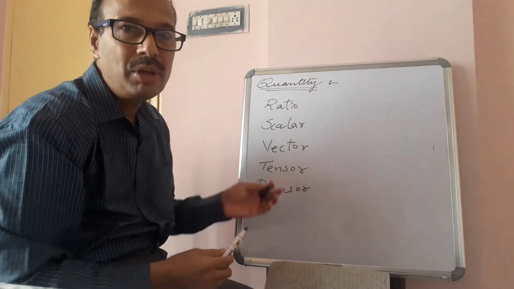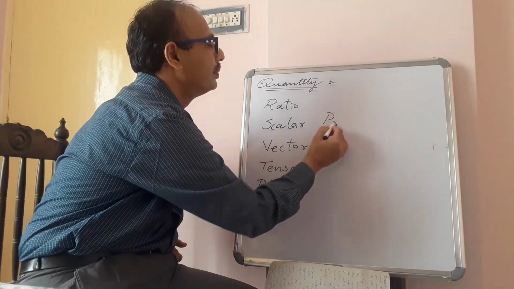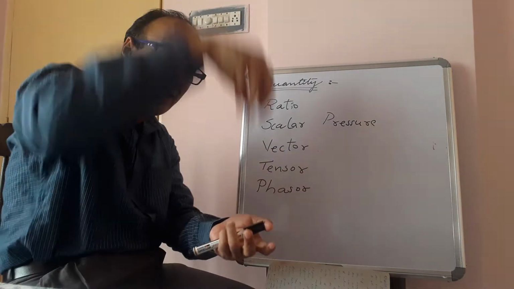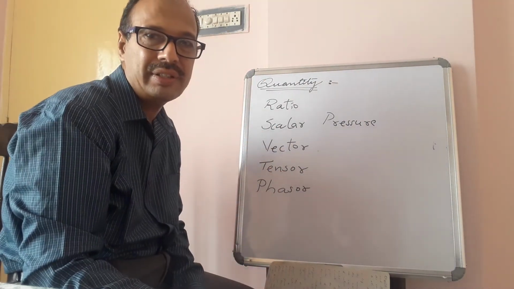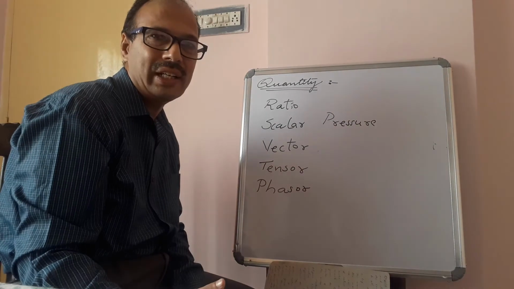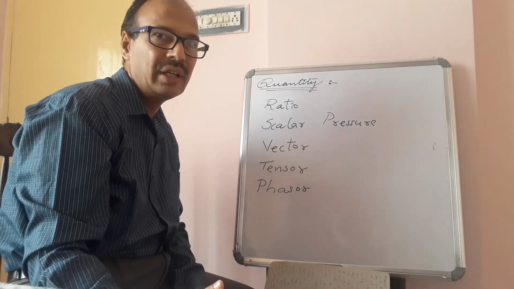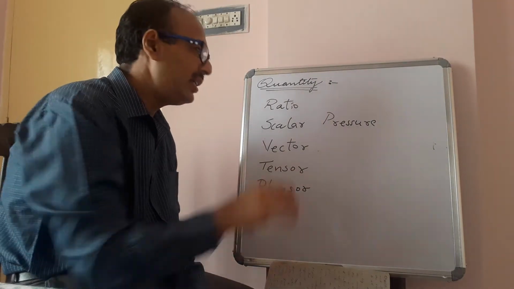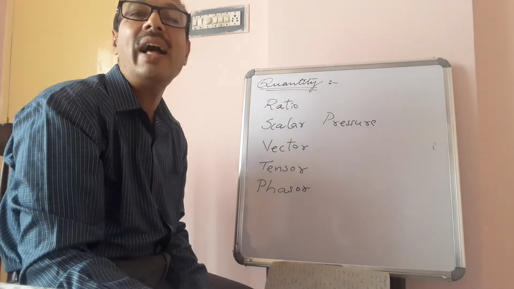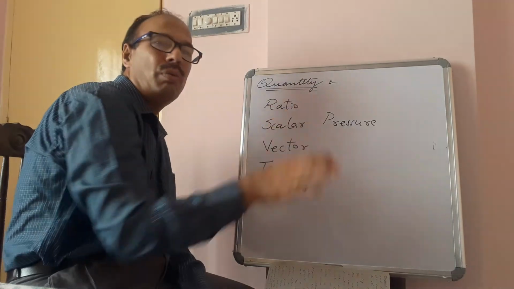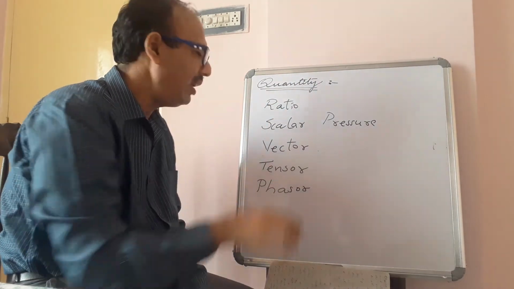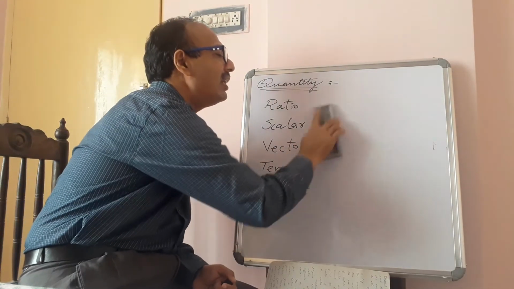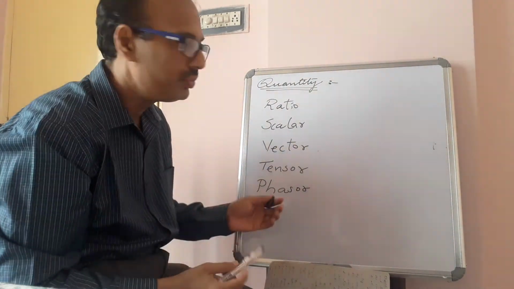And one more example is pressure. Pressure always acts downwards. So it is unique, no need of mentioning. That is why even though it has a direction, we won't place it in vector quantities. It is a scalar quantity.